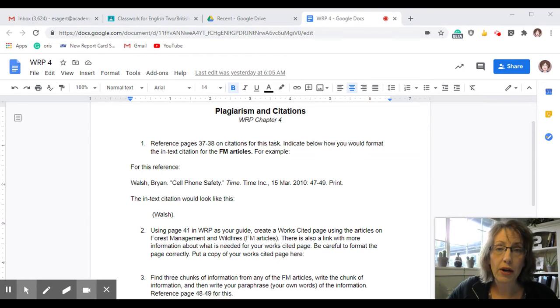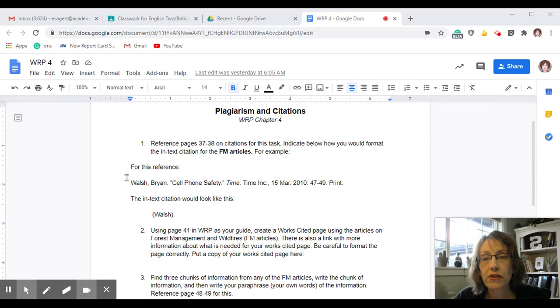So read Chapter 4. And then for number 1, it says to reference pages 37 and 38. Basically, pages 37 and 38 talk about how to cite in MLA. We have what is called in-text citation, and I just want you to practice doing this so that you know how to do it when you go to write your paper. So FM articles, that would be forest management articles. You need to use those articles since that's what you're going to be writing your paper on.